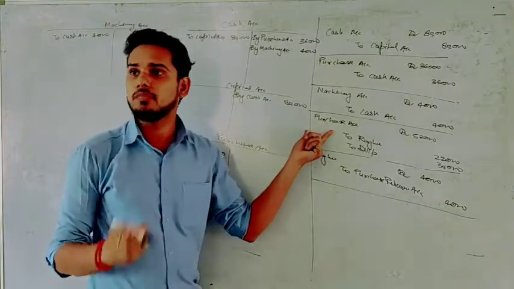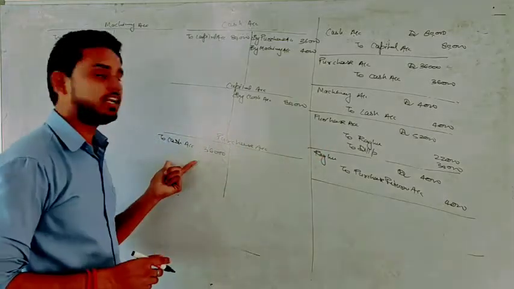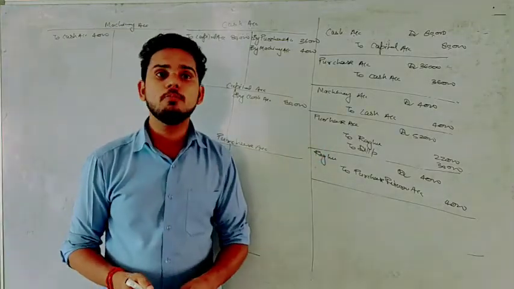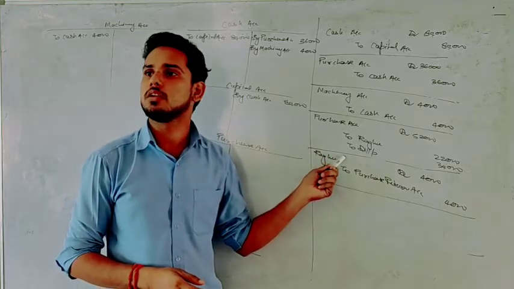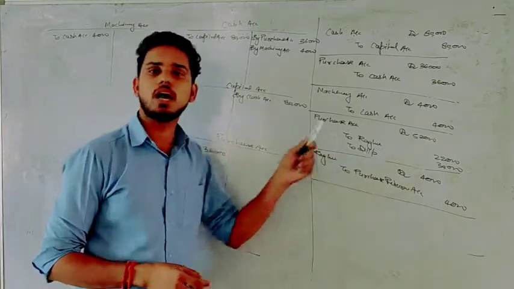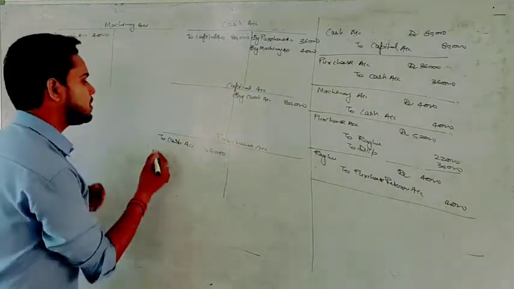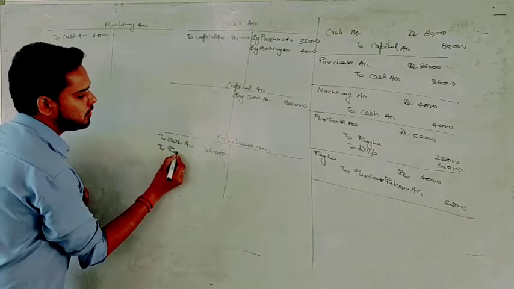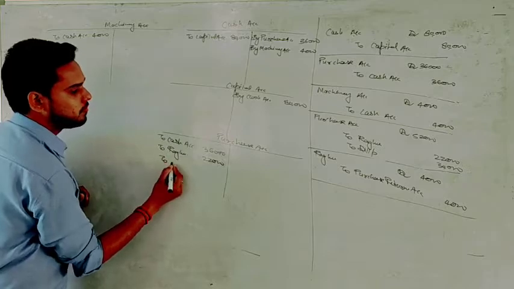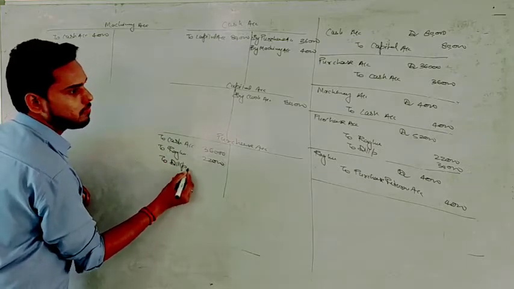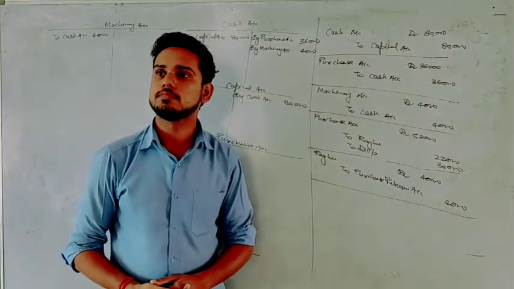Then we have purchase account. We have already prepared the format. So purchase is debit, so on the debit side, we have to write what? Name of opposite account. And here, if you see, we have two opposite accounts, right? So we have to write both accounts on the debit side of purchase. So on the debit of purchase, we write to Raghu 22,000 and to Dilip 30,000. Okay. Next we will prepare which account?